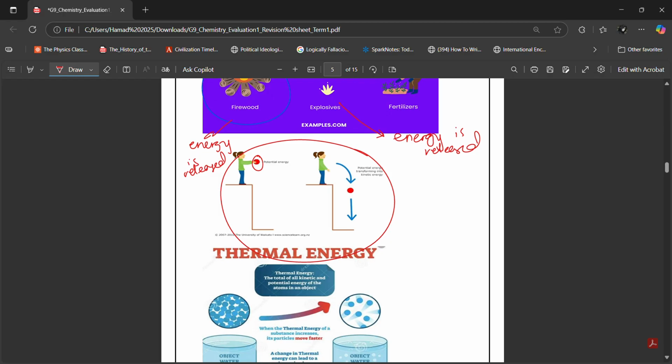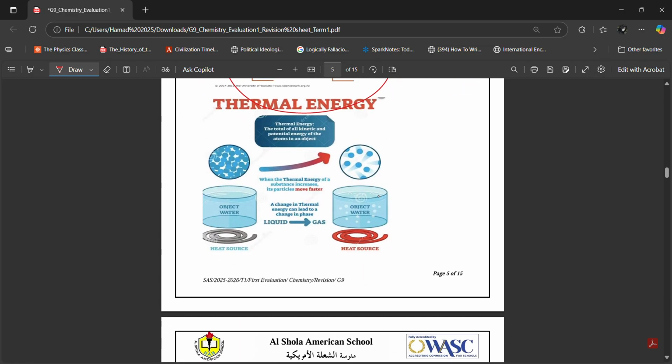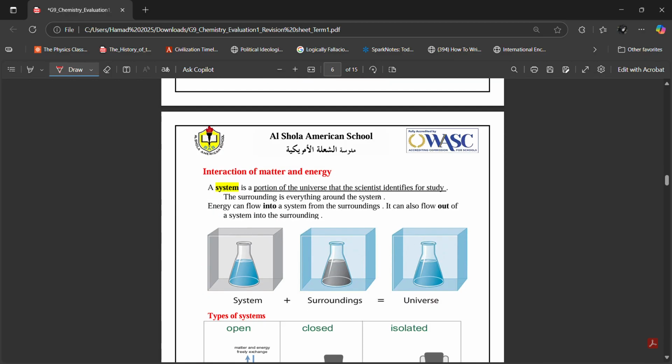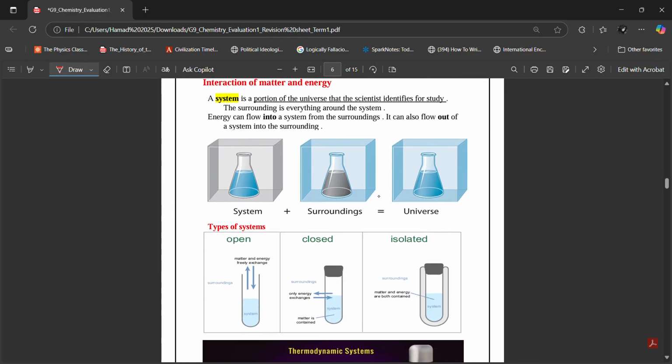As soon as you let the ball go, it's going to fall downwards, and the potential energy gets converted into kinetic energy because the ball starts moving as it falls down. Thermal energy, I already told you everything here.